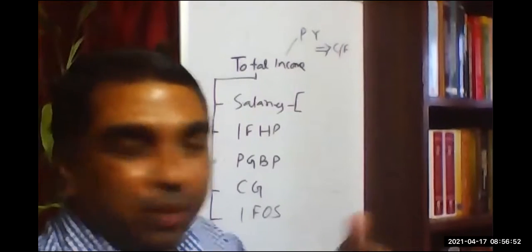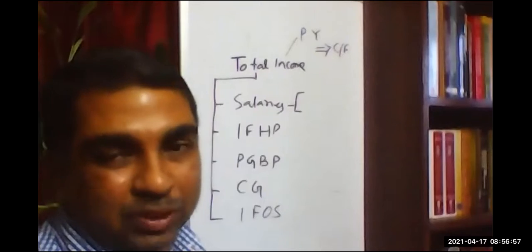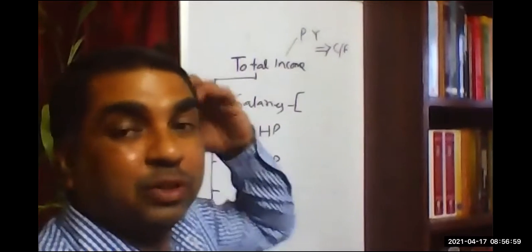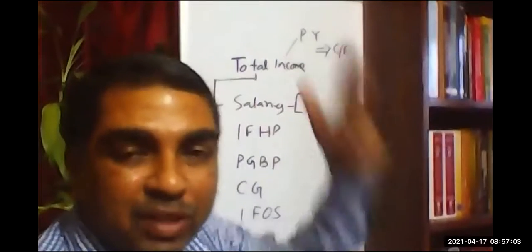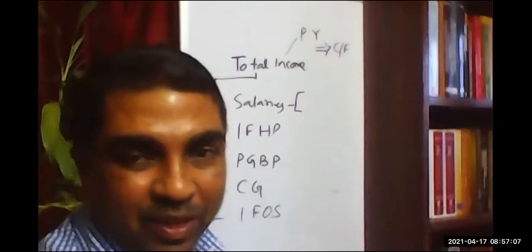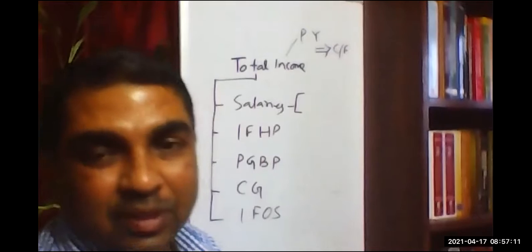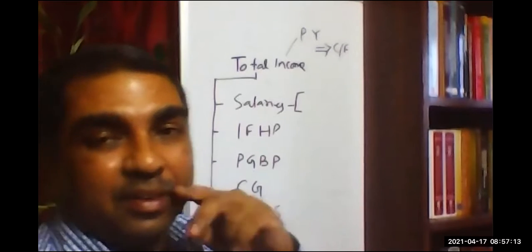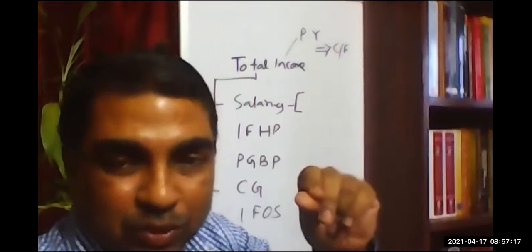So like this, there are very good possibilities of getting salary income from different sources. They are called various sources. Salary 1, salary 2, salary 3, salary 4. One can receive 4, 5 salaries. So these are called the various sources. So there is a possibility that loss from one source can be adjusted against profit of another source.